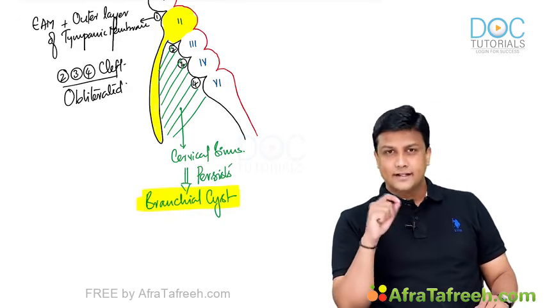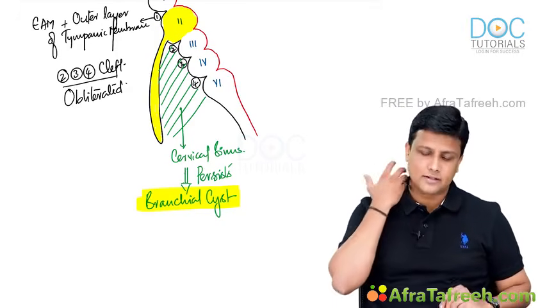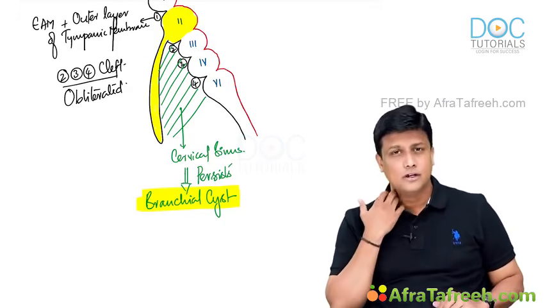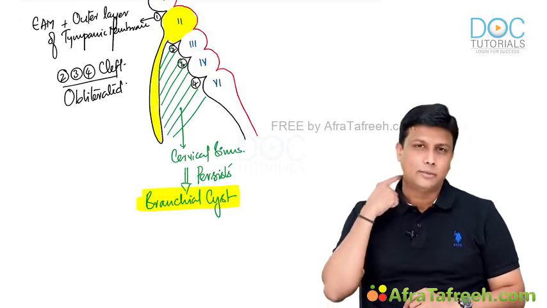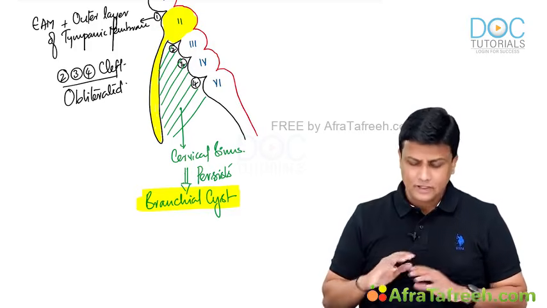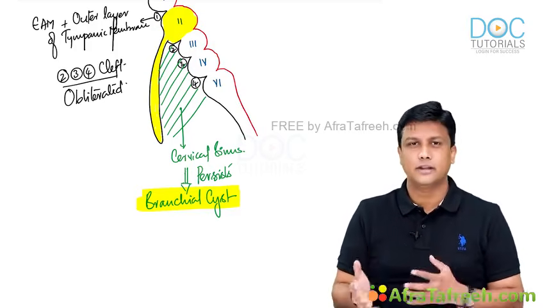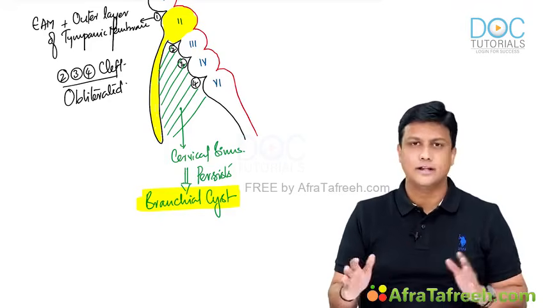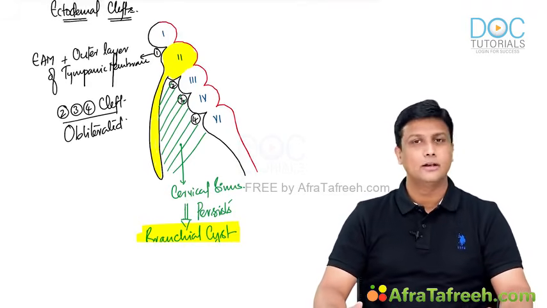So the cervical sinus is the space present over there. Normally in you and me right now, the cervical sinus has been completely closed. But in some unfortunate people, if it persists there, it will form a cyst along here. That cyst is referred to as branchial cyst. So what is branchial cyst? Nothing but the persistent cervical sinus. That's all. Done. That's everything regarding the ectodermal cleft.